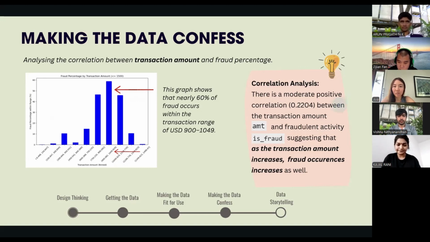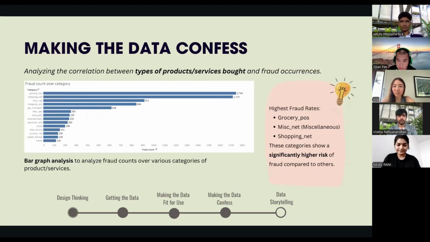Next slide. Now we will analyze the correlation between types of products and services bought, and fraud occurrences. The bar graph clearly shows that customers who perform transactions in categories such as groceries, online shopping, or miscellaneous items have a significantly higher risk of encountering fraud.